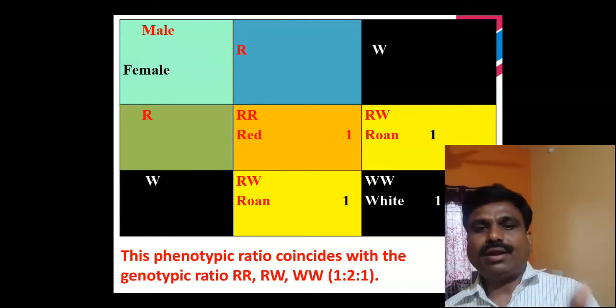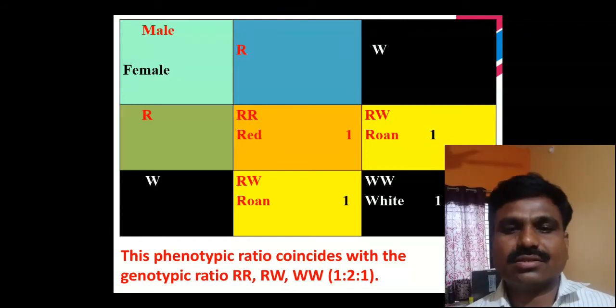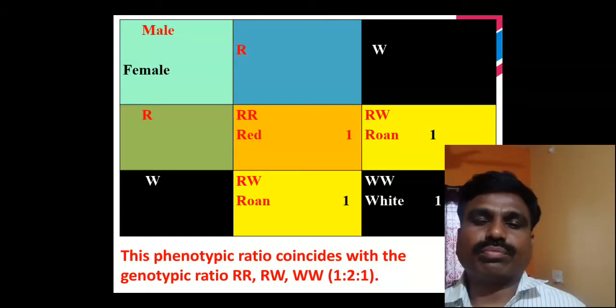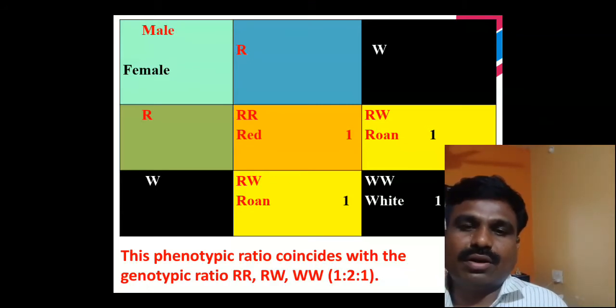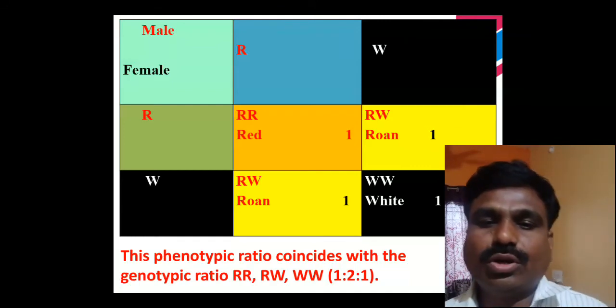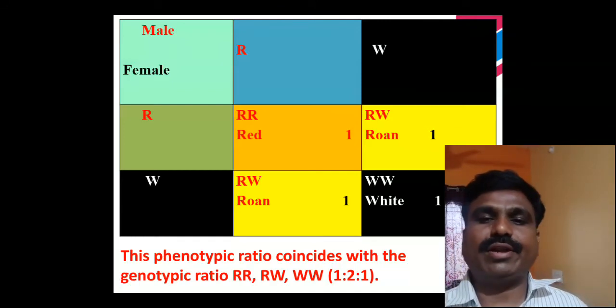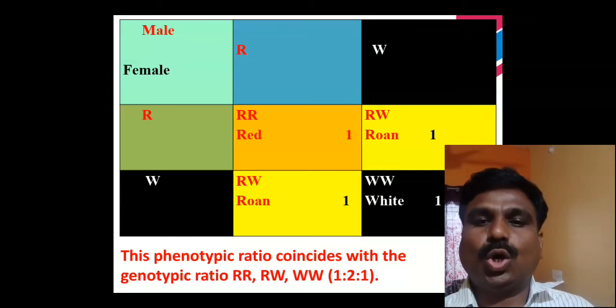Then capital R capital R is the red color of the coat of the cattle. Capital R capital W is the roan color. Capital R comes from the red color of the parent, and capital W comes from the white color of the parent, which form the roan color.